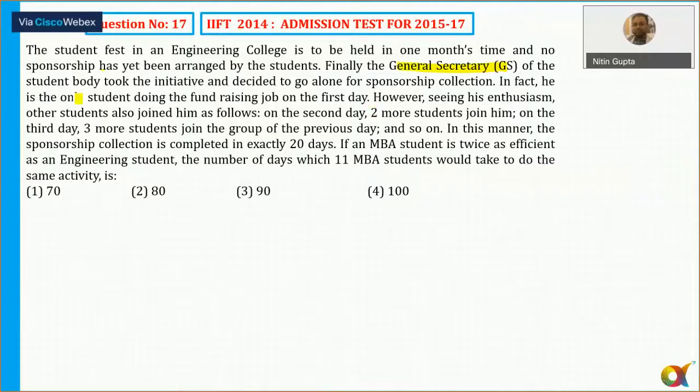In fact, he's a job seeing his enthusiasm. Other students in this manner, the sponsorship collection is completed in exactly 20 days.